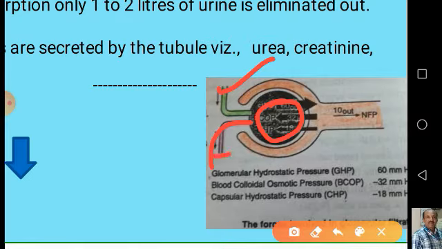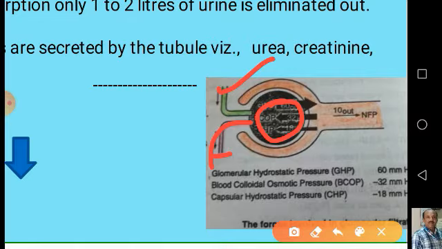But here we need to observe one thing: the capillaries of the afferent renal arteriole have a greater diameter when compared to the capillaries of the efferent renal arteriole. This we need to remember. So what happens when the diameter is different? When the blood passes from the capillaries of more diameter to the capillaries of less diameter, the pressure increases.